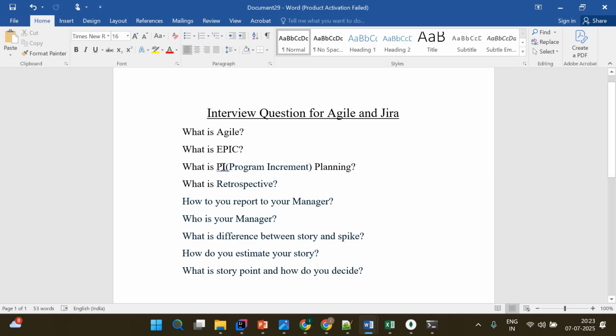The third question will come, what is PI planning? That is called program increment planning. Remember that when you are working on the Agile methodology, PI planning happens every quarter.